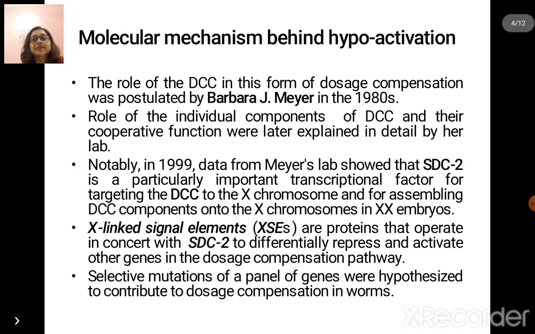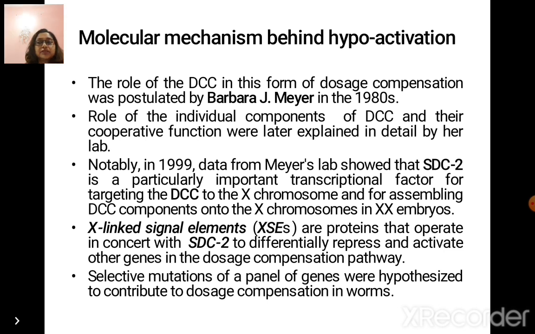What is the molecular mechanism behind this hypoactivation? The role of DCC in this form of dosage compensation was postulated by Barbara Meyer in the 1980s. The role of the individual components of DCC and their cooperative function were later explained in detail by her lab. In 1999, data from Meyer's lab showed that SDC2 is a particularly important transcriptional factor for targeting the DCC to the X chromosome and for assembling DCC components onto the X chromosome in XX embryos.